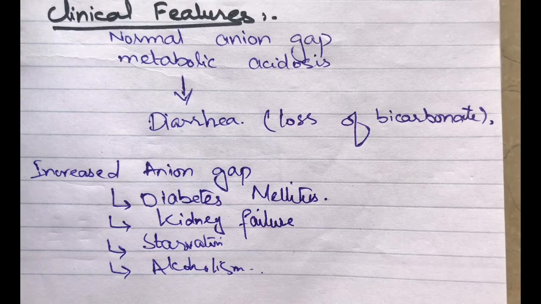As we have read before, diabetes mellitus will lead to ketoacidosis. That ketoacidosis is due to lipolysis, that will result in increased production of lactic acid. That hydrogen increases. When hydrogen increases, it will lead to acidosis.